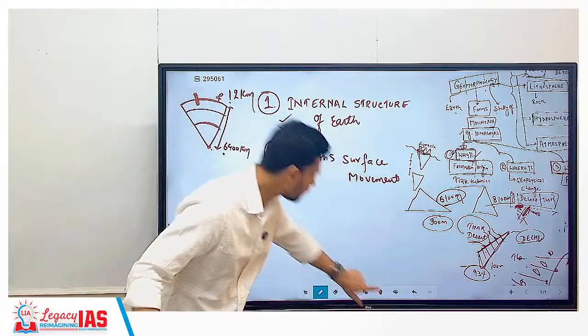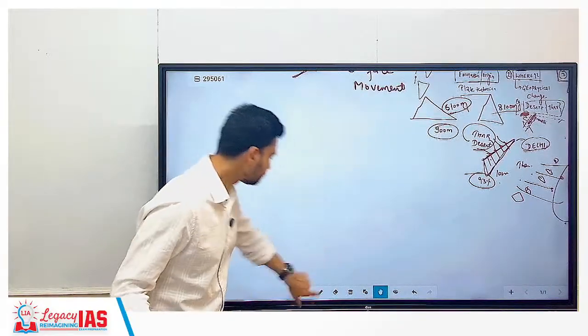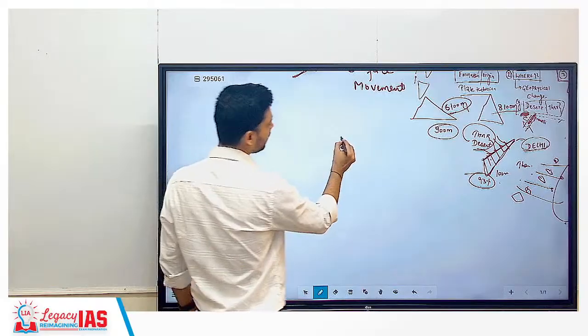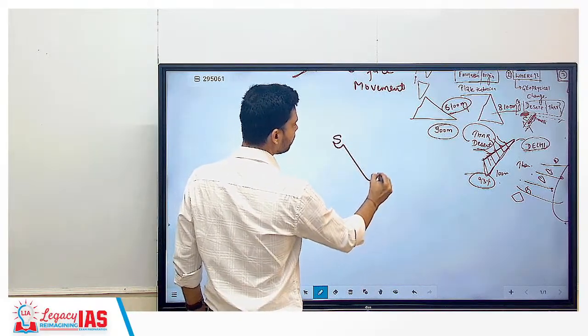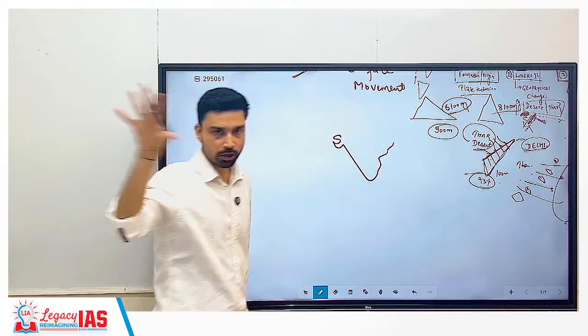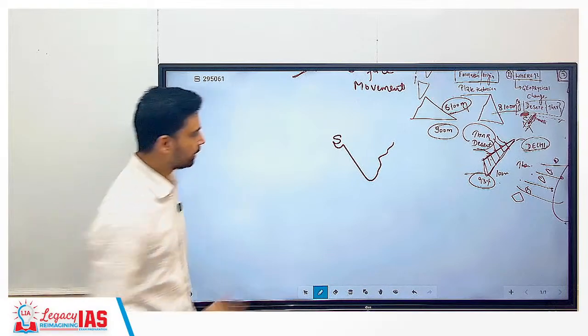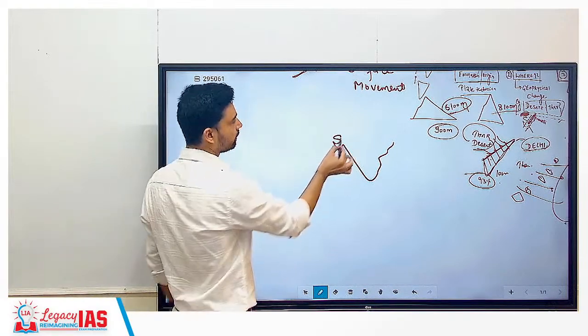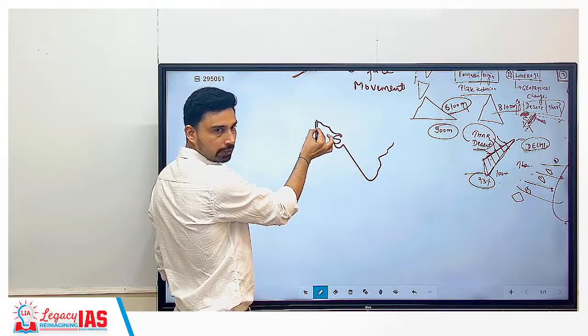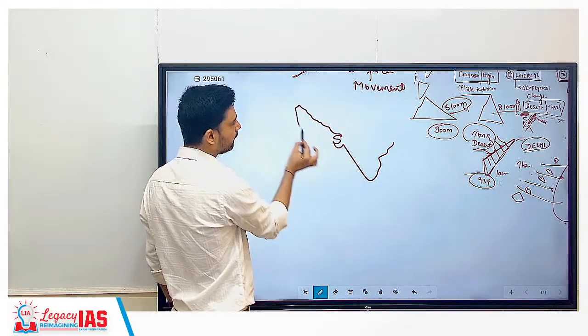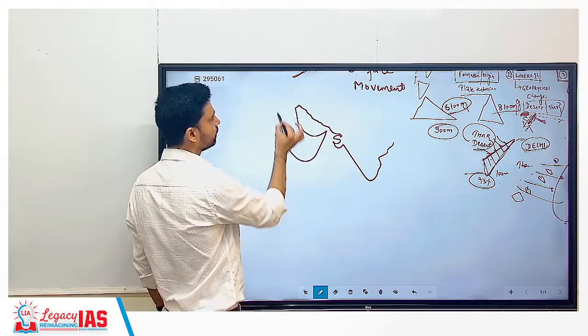I can give you an example to understand it better. If you look at the world map, you have some idea about where the continents at least are present, right? So if this is India, for example, if you go here, what do you have? Pakistan. Further you go, you have Iran. Then you have this region. What is this region?